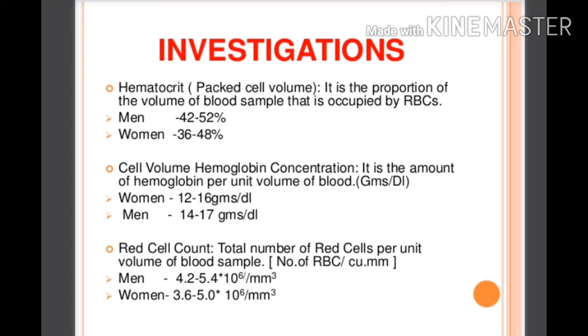Then what is hematocrit? It is the packed cell volume. It is the proportion of the volume of the blood sample that is occupied by RBCs. So these are normal values. Hemoglobin concentration is the amount of hemoglobin per unit volume of blood. These are the normal range values. Then red cell count is the total number of RBCs per unit volume of blood. Here the normal range of values is given for men and women. So these are various investigations we have to do in case of anemia.